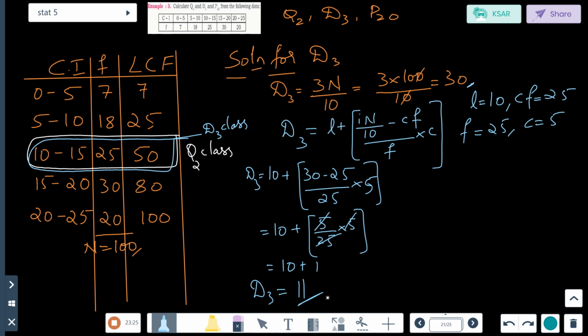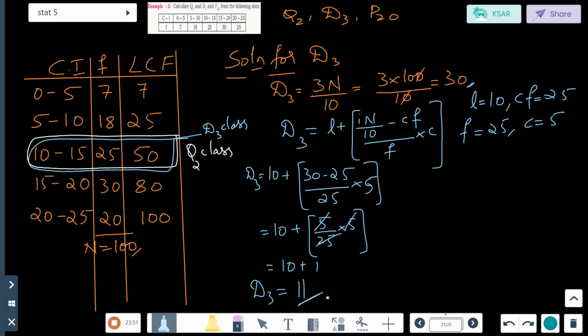Remember what we did? We did D3. What is the formula for D? First you have to understand which class we have to find out. That is given by the formula 3n by 10, because they have said 3, so I will put the value 3. So 3n by 10, we put the value n as 100, so we have got 30.